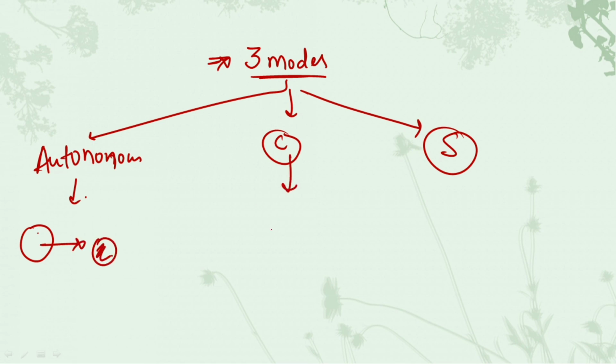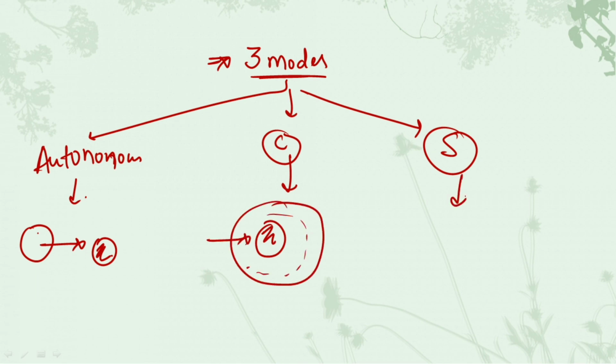In the conditional, the fate of the cell is dependent upon the surrounding conditions, and in the syncytial, the nuclear division occurs without the cell division. So this was about the three modes. It is very, very important. Go through this video very nicely so that you do not get incorrect answers for this question.